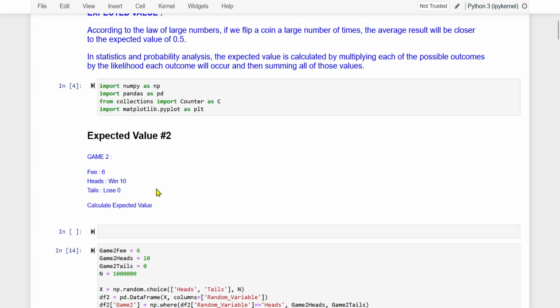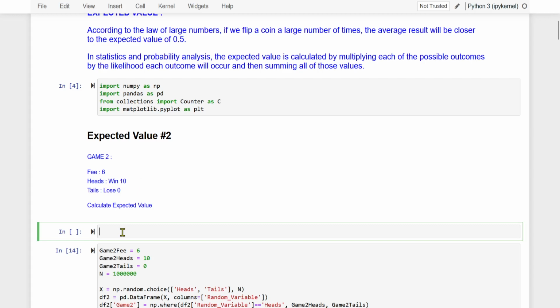If one gets heads, there is a win of $10. If one gets tails, he or she loses nothing, that is $0. So let us calculate the expected value for this game.